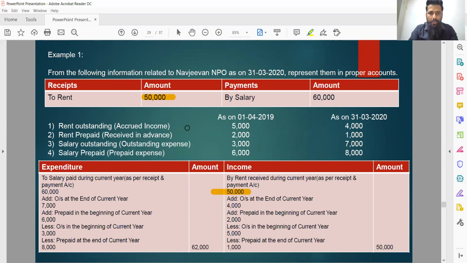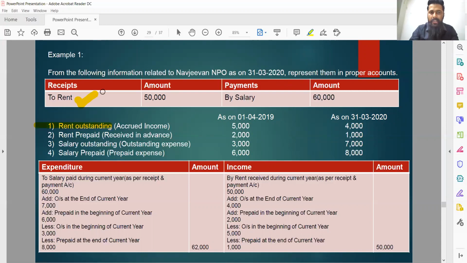Now let's quickly go through what adjustments have been given in question pertaining to rent. That rent was outstanding as on 1st April 2019 and as on 31st March 2020. See, my current financial year ends on 31st March 2020. So information in the question is given for the beginning of year and at the end of the year. Position was given for both the time, in the beginning of the year and at the end of the year as well. So rent outstanding.